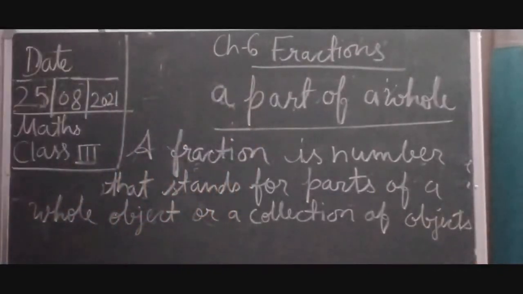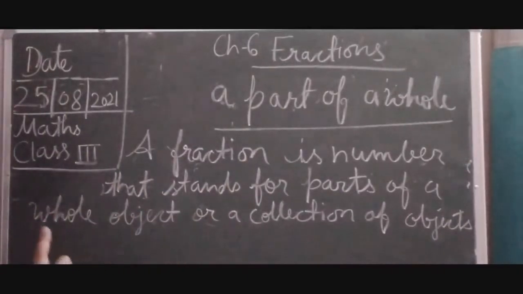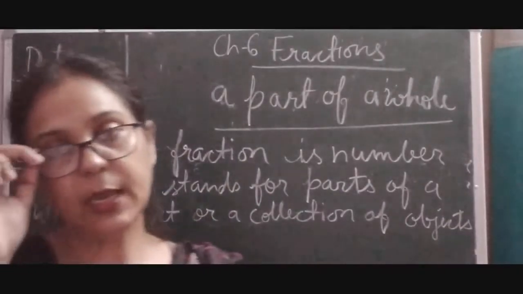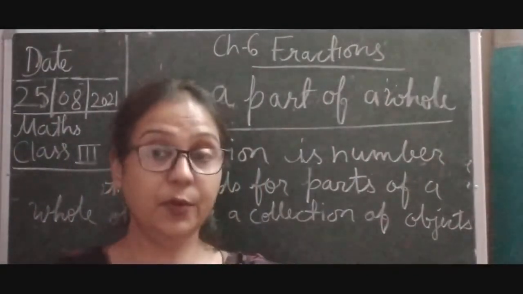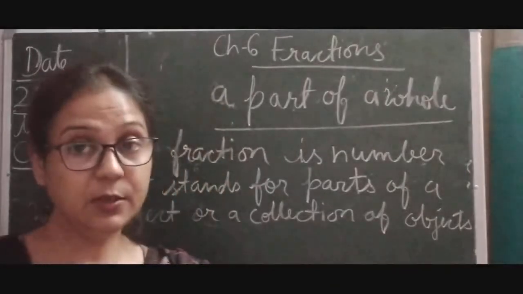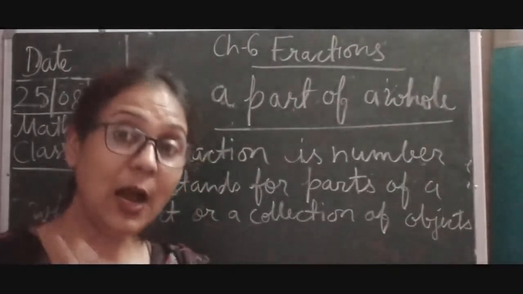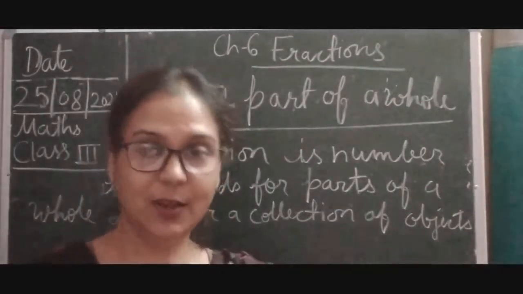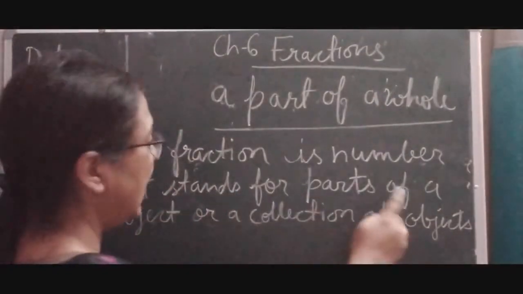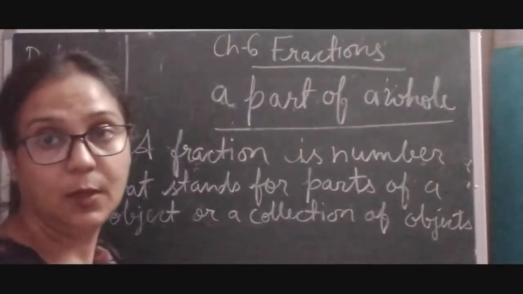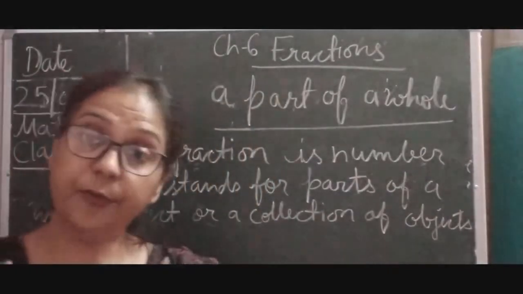Okay children, now here you can see a fraction is a number that stands for a part of a whole. How many parts have I divided an apple into? Into 2 parts, so the parts of a whole are called a fraction. I have distributed 1 chocolate bar into 2 parts, so this is the part of a whole, called a fraction. Okay children, so a fraction is a number that stands for part of a whole object.